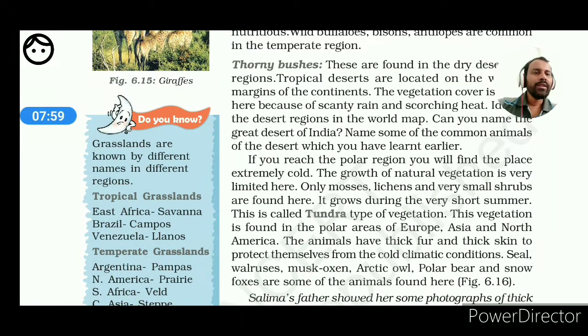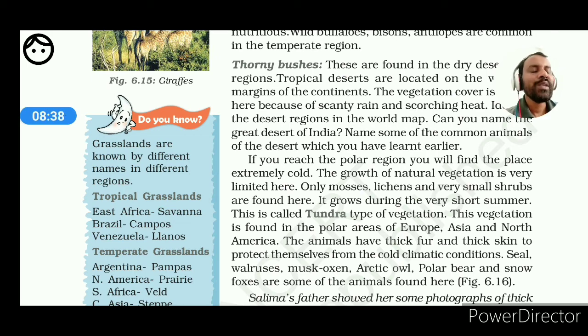If you reach the polar region, you will find the place extremely cold. The growth of natural vegetation is very limited here. Only mosses, lichens and very small shrubs are found here. It grows during the short summer. Under the thorny bushes, mainly we have discussed the plants which are mostly similar to the cactus type. Side by side in your textbook there is also another type of vegetation which is known as the tundra vegetation.